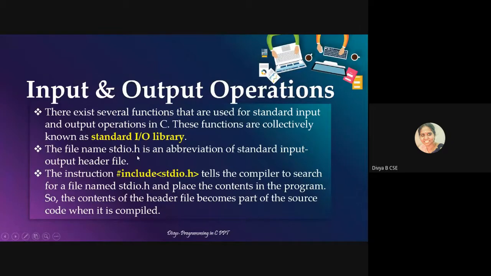The file name stdio.h is an abbreviation for standard input output header file. When you say hash include stdio.h, it tells the compiler to search for a file named stdio.h and place its contents in the program. The contents of that header file become part of the source code when it is compiled. This you already know.